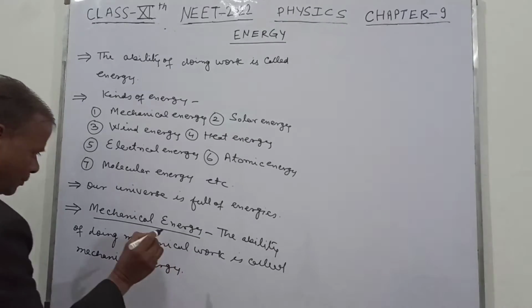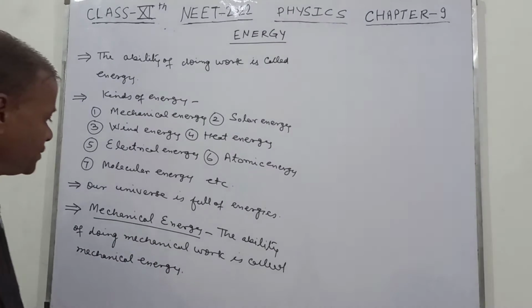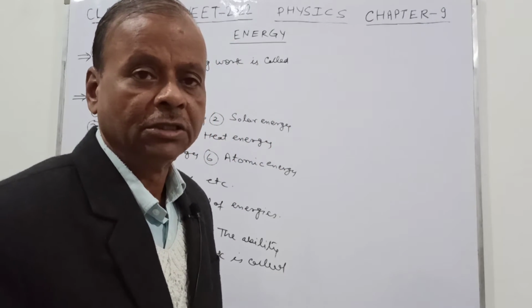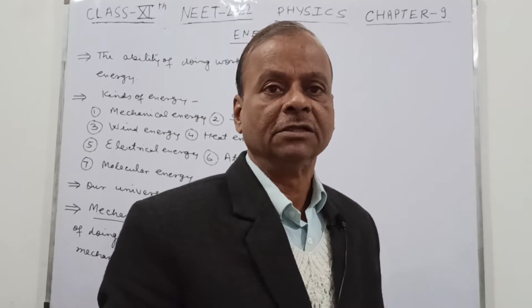Generally, this energy is of two kinds. One, the potential energy, and second, the kinetic energy.